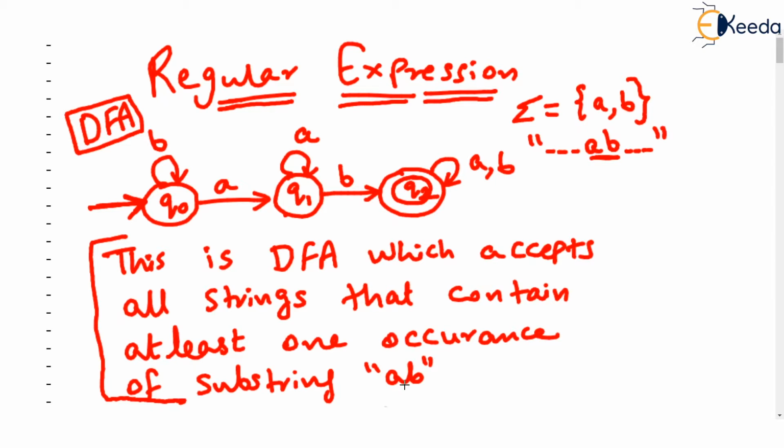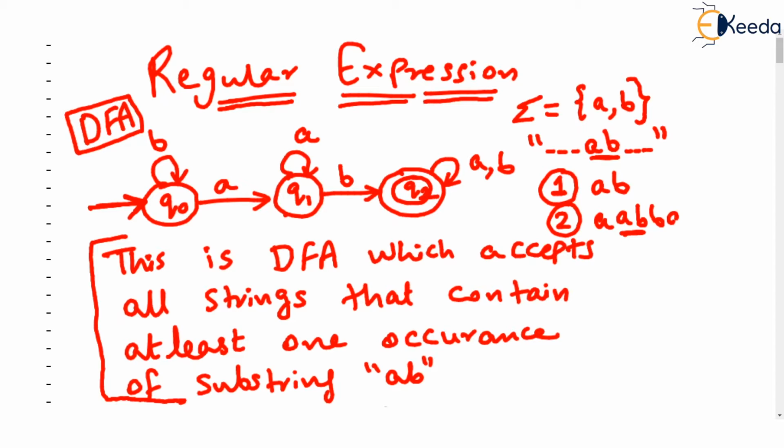As examples, the smallest string accepted will be AB, because this is a string and it contains AB. Next possible string, maybe we can take an example such as ABB. This also contains AB, isn't it? Or we can take an example such as ABBAB.